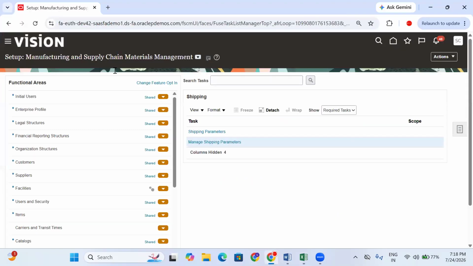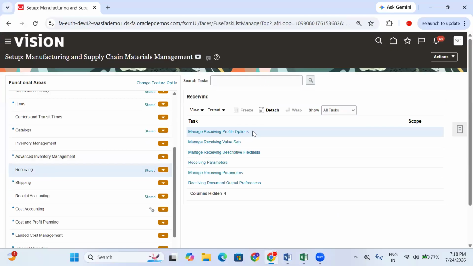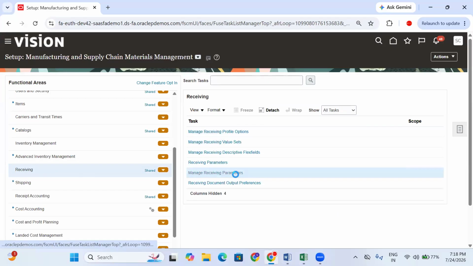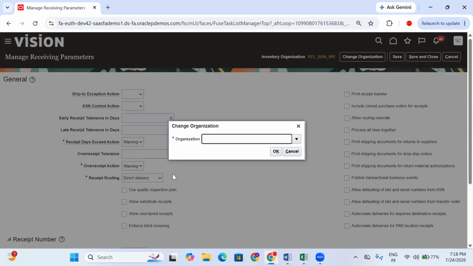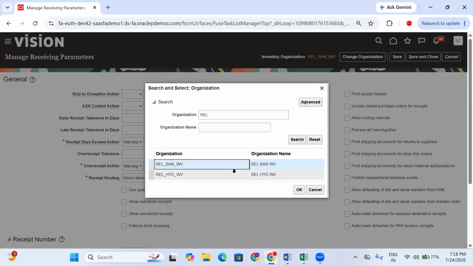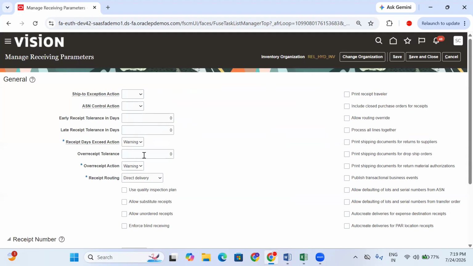Now, what is the receiving organization? Hyderabad. So where can we set up the receiving parameters? From here, Receiving Parameters. Which organization? Reliance Hyderabad. Over-receipt tolerance is fine.